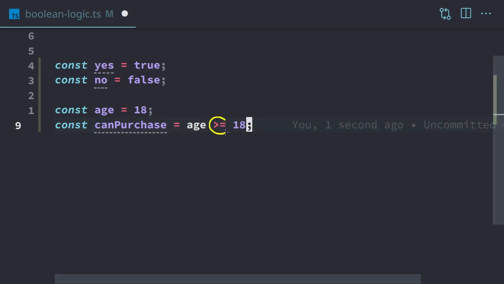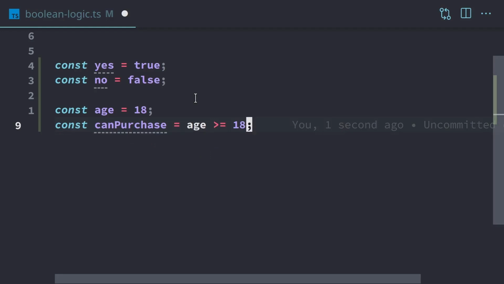So with this greater than or equal to, we're trying to check to see if the age, which is 18, is greater than or equal to 18. In this case, we think it is. So this can purchase should evaluate to true because our Boolean expression is saying, hey, is age greater than or equal to 18? And it's going to check. It's going to look at this age right here, see that it's 18, see that this is true, and this will evaluate to true. So that'll get assigned right there.